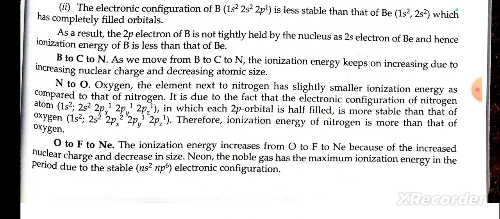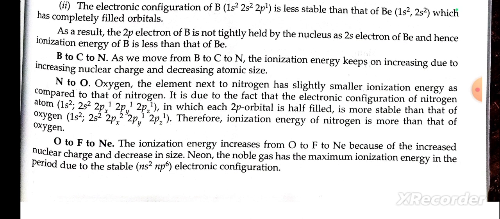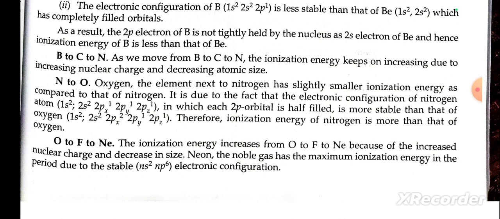As we know, from boron to carbon to nitrogen, the ionization energy keeps on increasing due to increase in nuclear charge and decrease in atomic size. Nitrogen to oxygen: oxygen, the element next to nitrogen, has slightly smaller ionization energy as compared to nitrogen. This is due to the fact that the electronic configuration of the nitrogen atom, in which the 2p subshell is half filled, is more stable than that of oxygen. Therefore, the ionization enthalpy of nitrogen is more than that of oxygen.